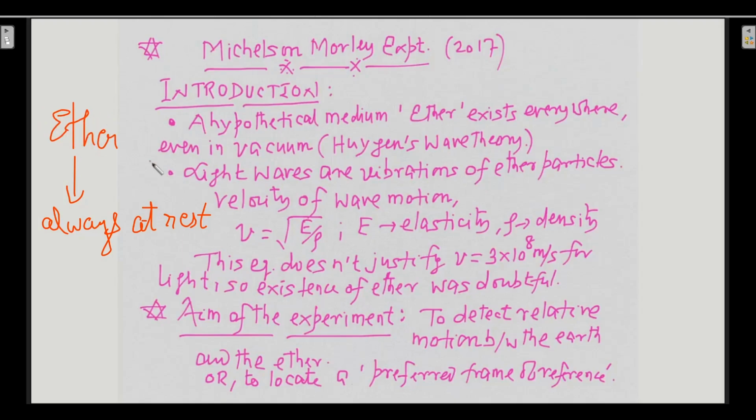So the aim was to detect the relative motion between the earth and the ether, or to locate a preferred frame of reference. You can write both, and you can also write to test the existence of ether.